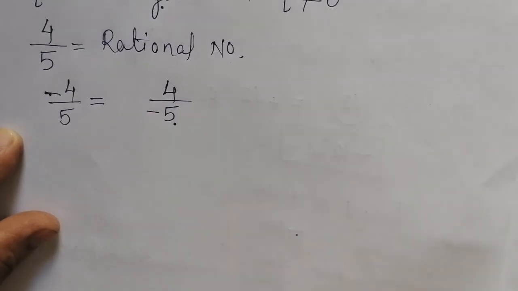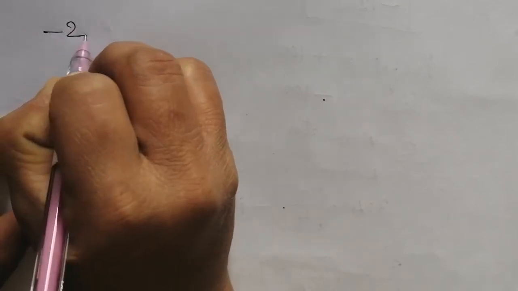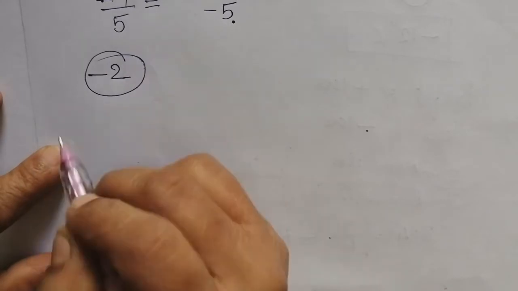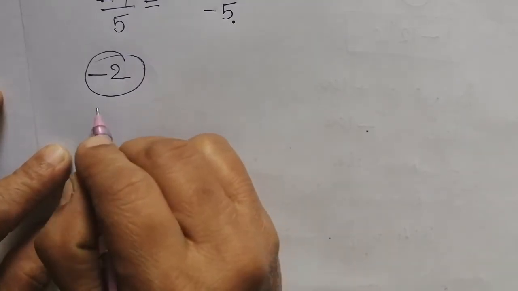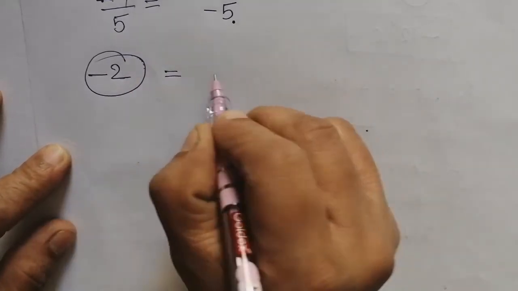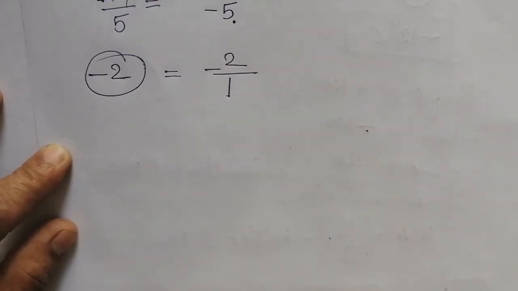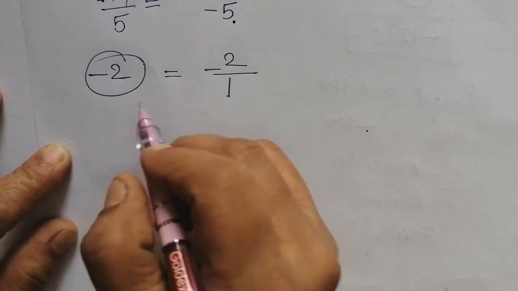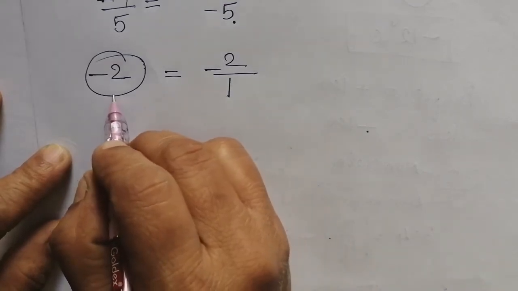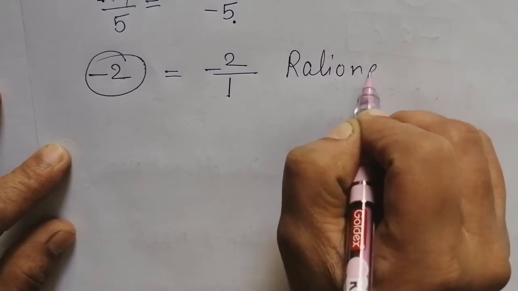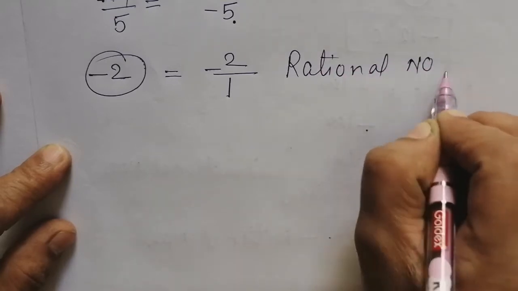Now suppose an integer is given to you, minus 2. Is this number minus 2 called a rational number? The number minus 2 can be written as minus 2 with the denominator 1, and that's why this is also called a rational number.